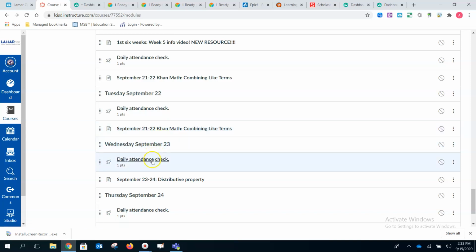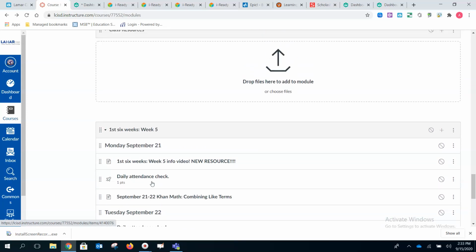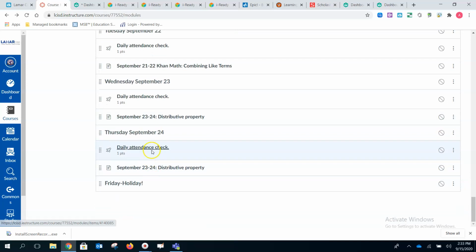Wednesday, you're going to do your attendance check, and then you're going to move on to the next topic, which is the distributive property. Thursday, it's the same thing. You're doing your attendance check, and then you're going back to Khan, and you're finishing the items that you didn't finish from Wednesday. Friday is fair day, and it's a holiday.